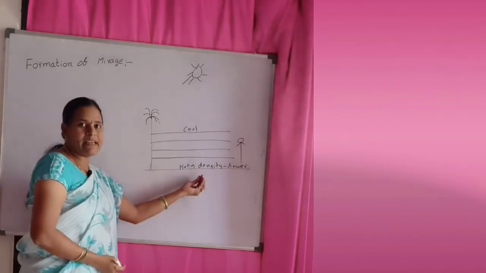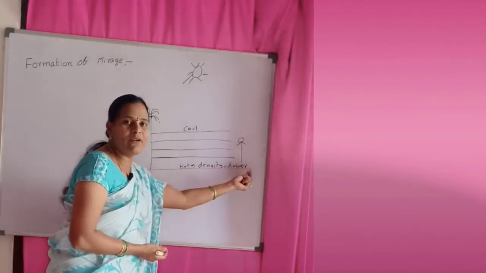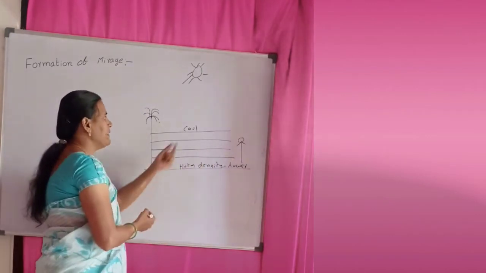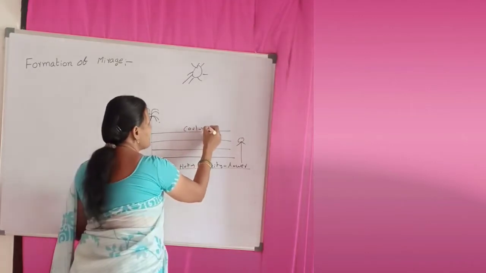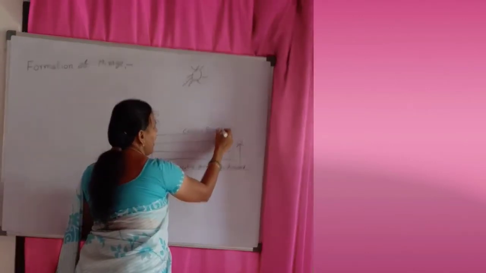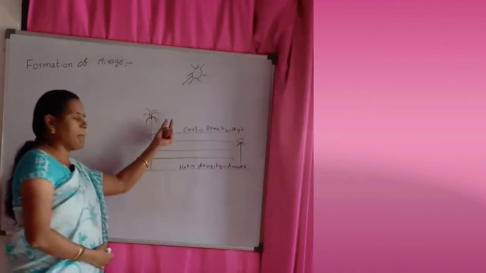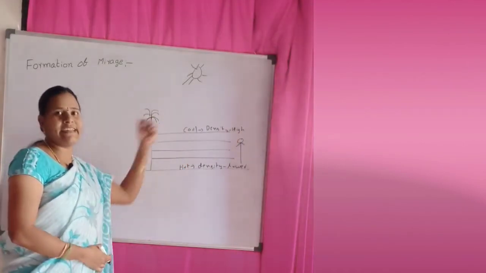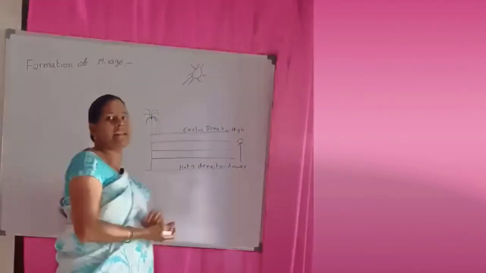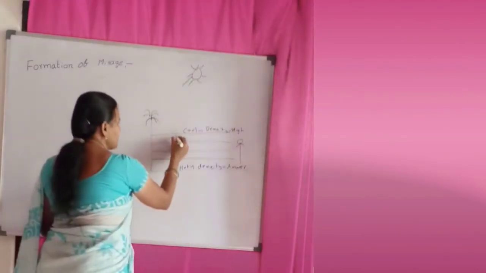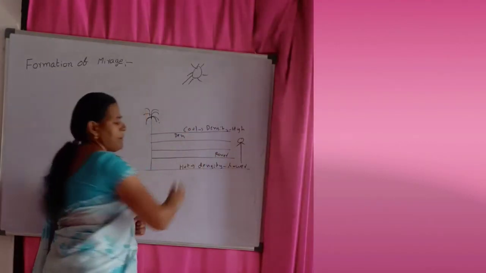So the nearby surroundings of the sand get hot and the density goes lower, and the upper layers get cool and the density becomes high. The upper layers look like a denser medium, and the nearby places of sand look like a rarer medium. These are the denser and these are the rarer mediums.